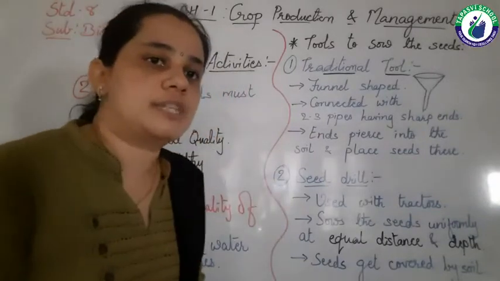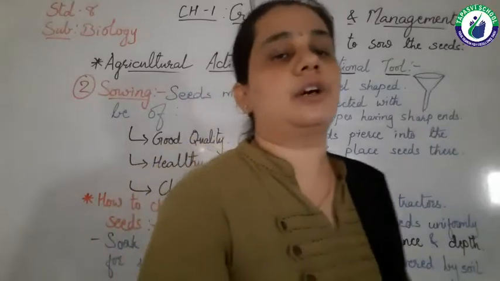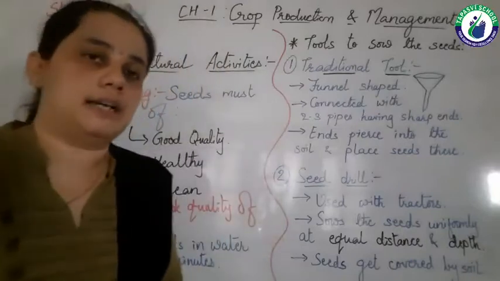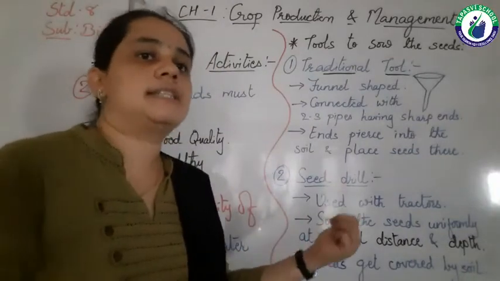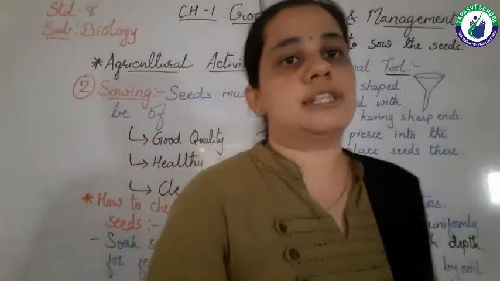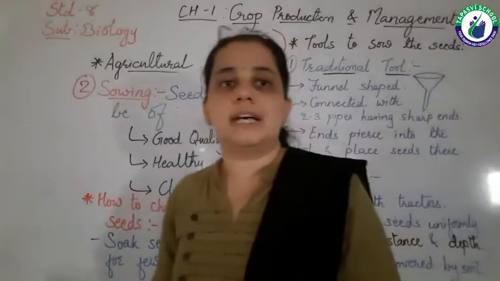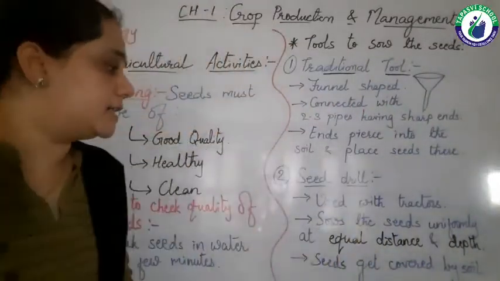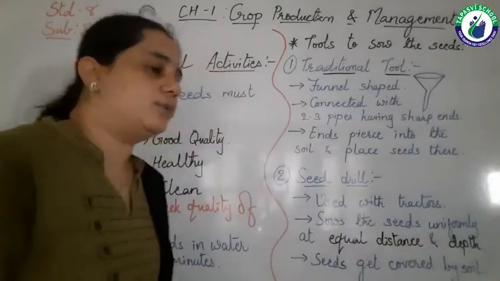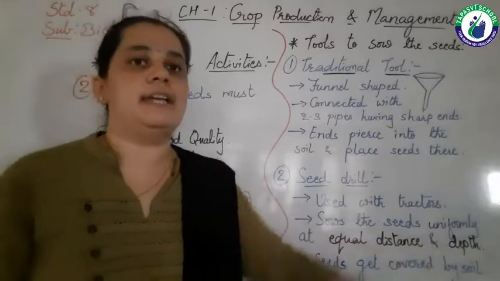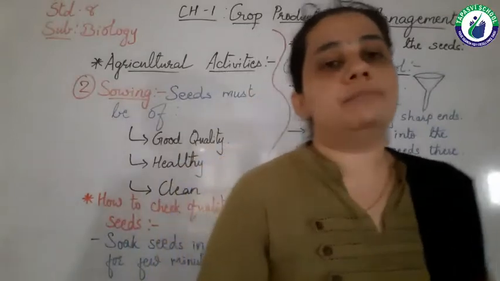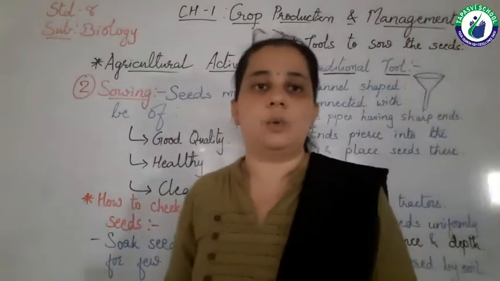And after using this seed drill, the seeds get covered by soil. So the seed drill ensures that it covers the seeds with soil. Now there are two questions in my mind: what is the use of sowing seeds at equal distance and depth? Why do we have to sow the seeds at equal distance and depth? So the answers are, we must sow the seeds at equal distance.